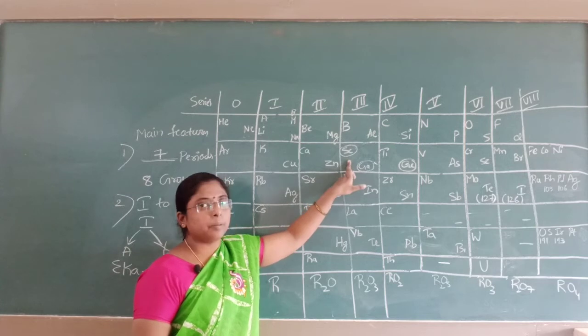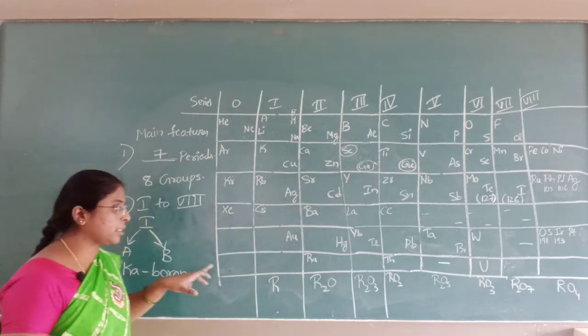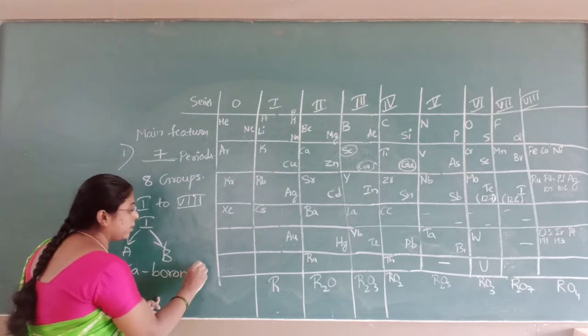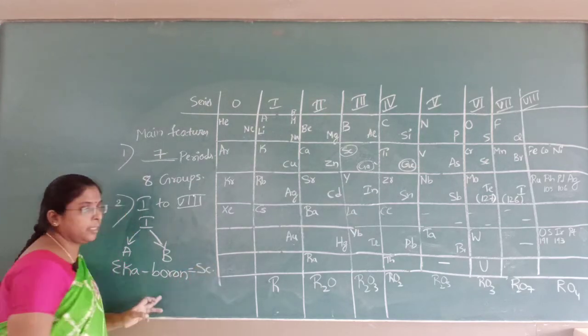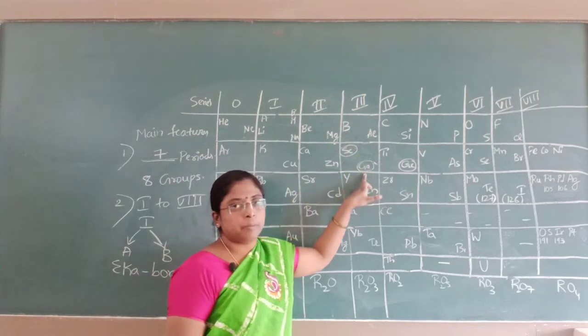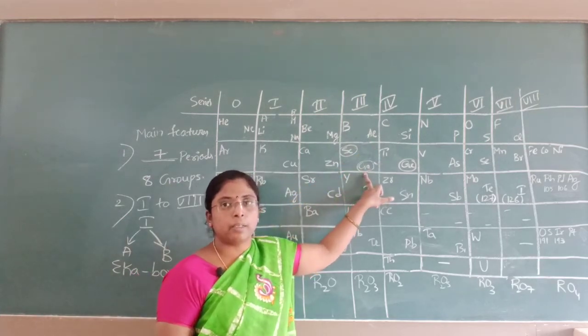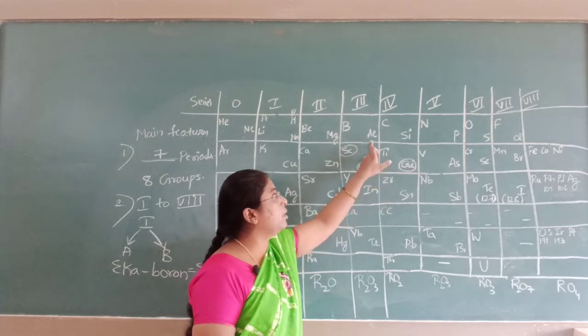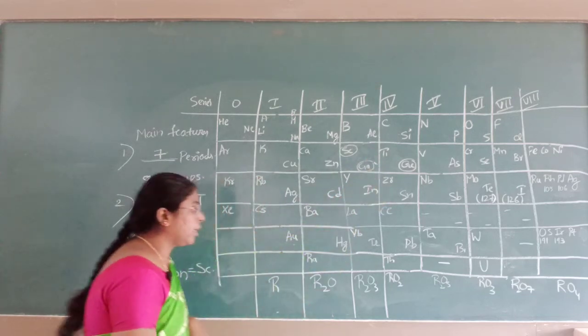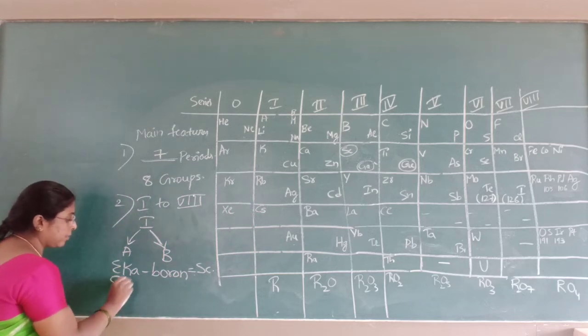Earlier scandium was named Ika-boron. Now we call it scandium. After aluminium, he told that another element was having properties similar to those of aluminium, and he named that one Ika-aluminium.